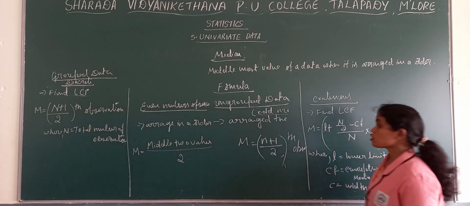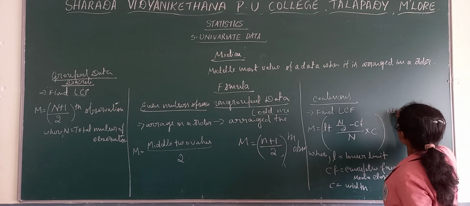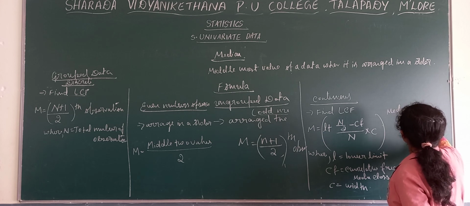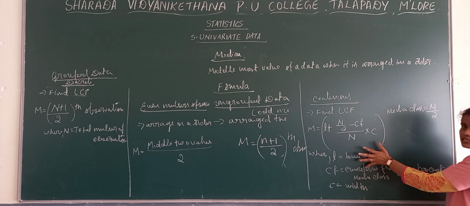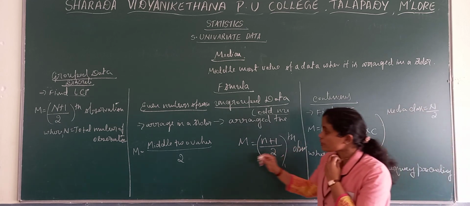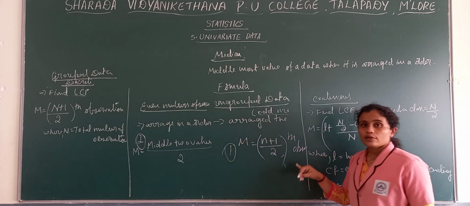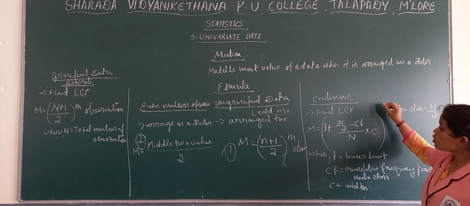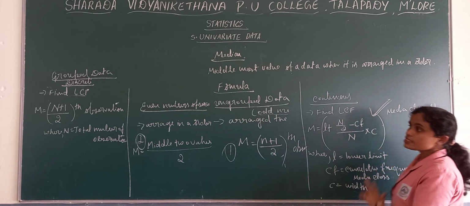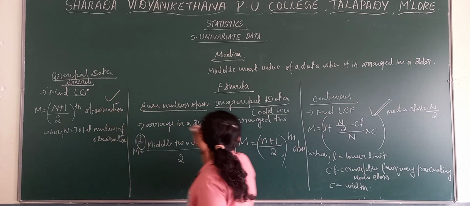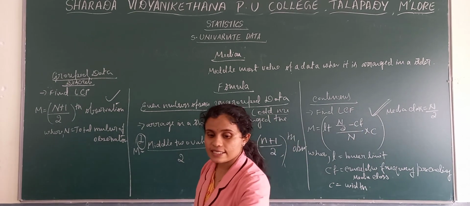And in case of continuous also, first you find out the LCM, then find out the median class, where median class is equal to n by 2. Median class you have to find out. Then this particular formula you need to apply. These other ones will come for 2 or 1 marks, not more than that. The most important formula is this particular formula. Most of the time you will get questions related to this, and this is also important. So these two formulas are very important in this case. Now next we will see the problems in the next class related to